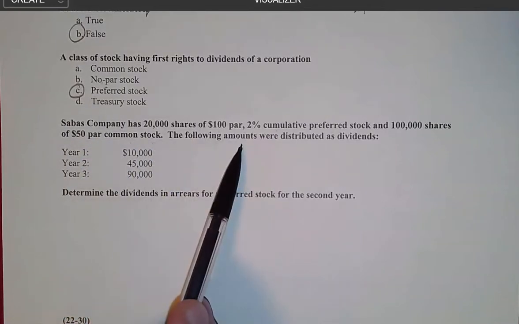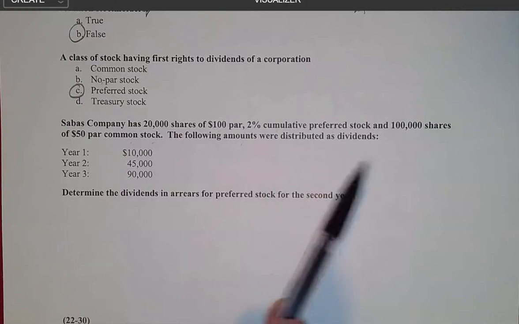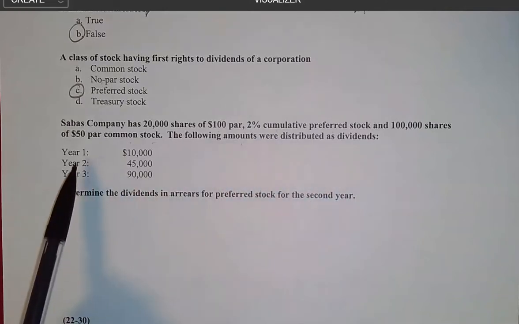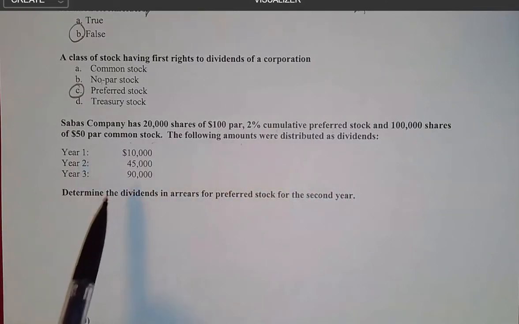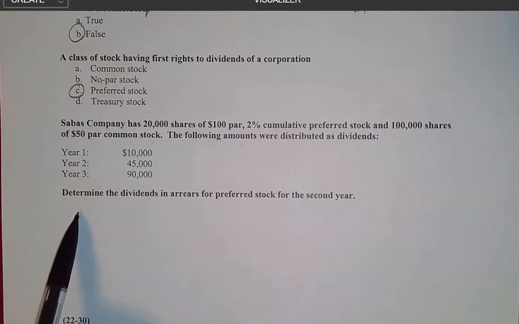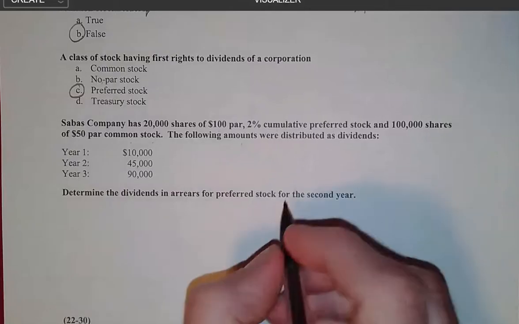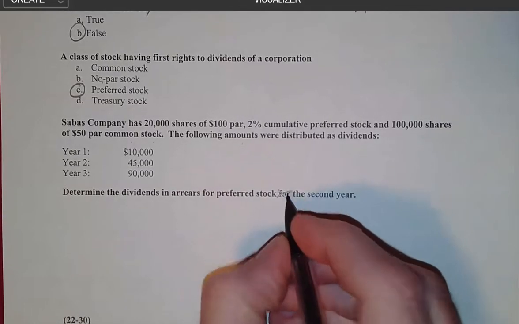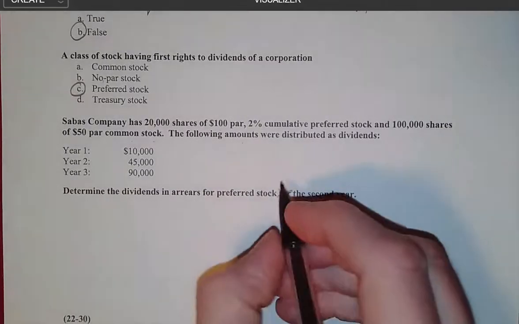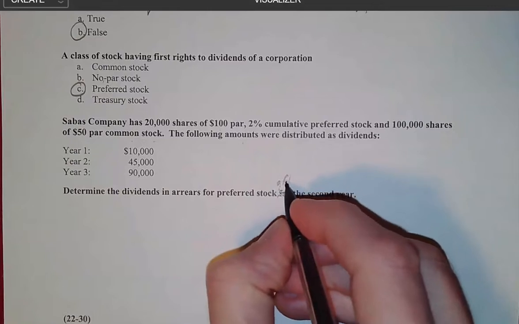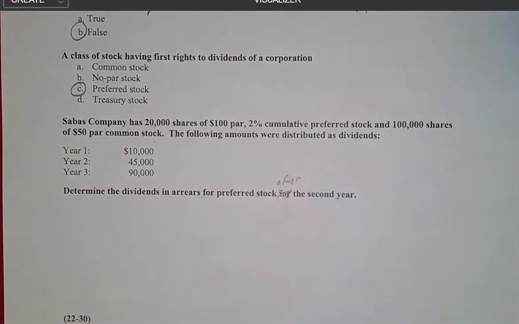The following amounts were distributed as dividends, and so we have year 1, 2, and 3. The question says, determine the dividends in arrears for preferred stock for the second year. Just to make this crystal clear, let's get rid of the word for and replace that with the word after. So determine the dividends in arrears for preferred stock after the second year.